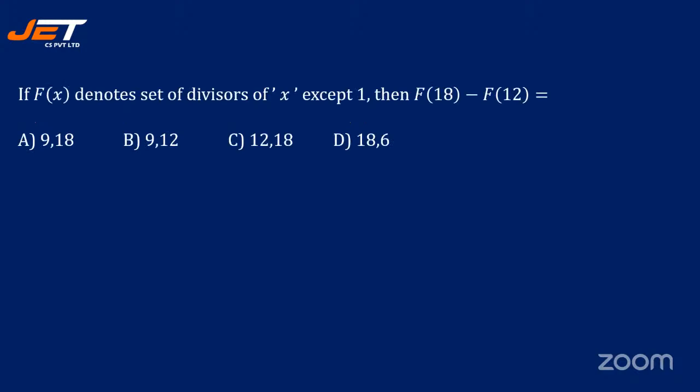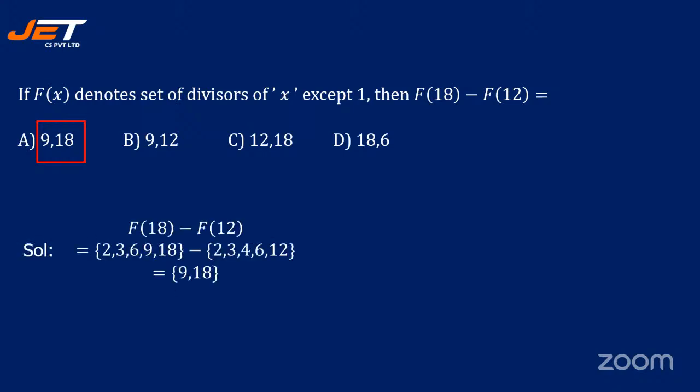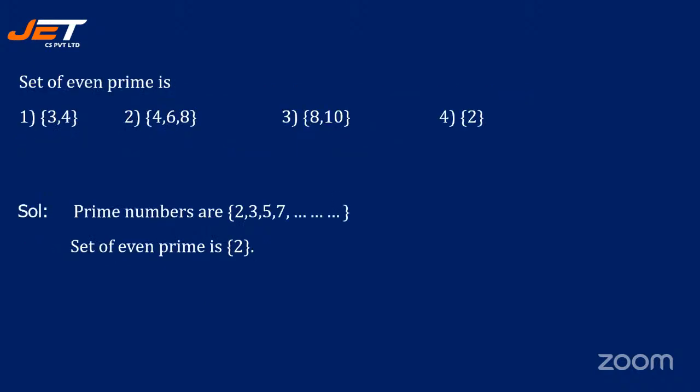If f of x denotes set of divisors of x except 1, then f of 18 minus f of 12 is dash. Okay, if f of x denotes the divisors of x except 1, then f of 18 minus f of 12 is nothing but 9, 18. F of 18 is 2, 3, 6, 9, 18. Minus f of 12 is 2, 3, 4, 6, 12. So this minus this will be 9, 18. Okay. All right. See the next question.